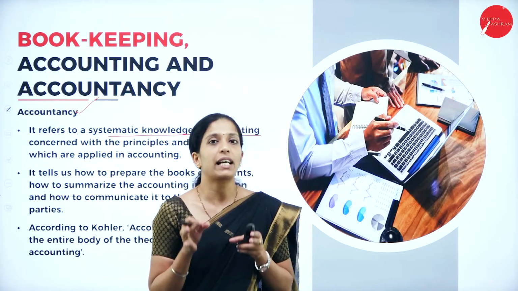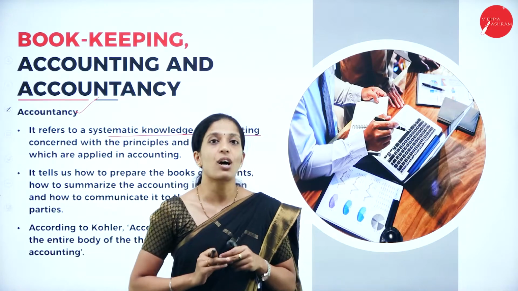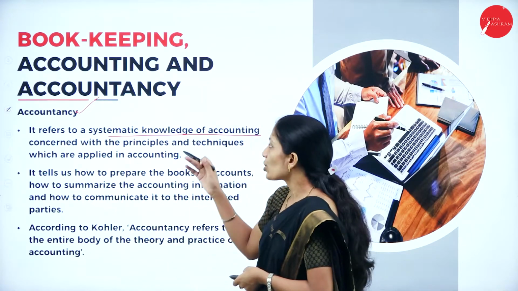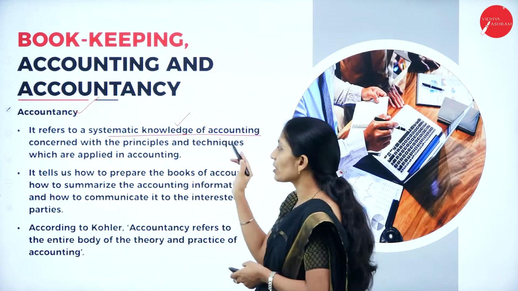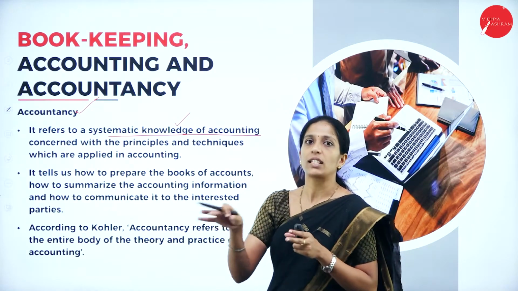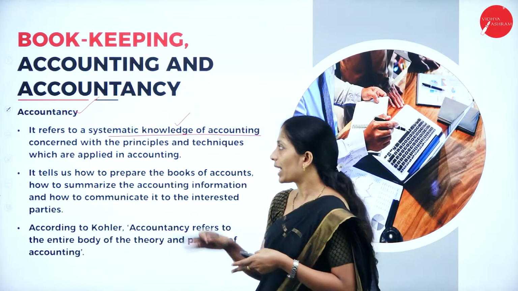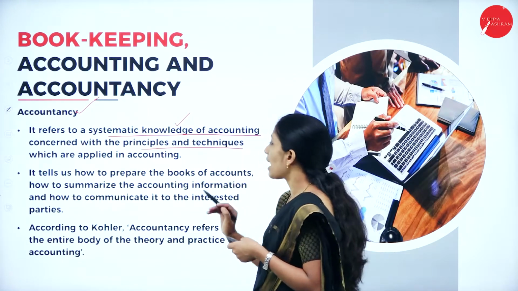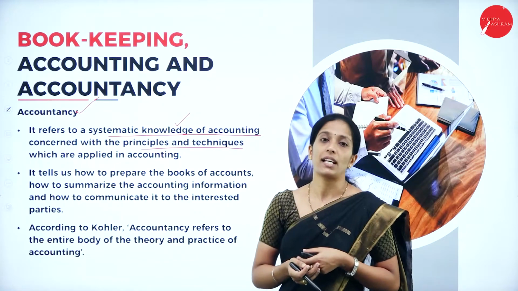So the theoretical aspect of accounting is called accountancy. So it refers to a systematic knowledge of accounting. It contains all the theoretical aspects of accounting concerned with the principles and techniques which are applied in accounting.